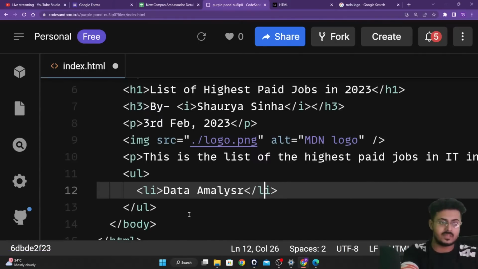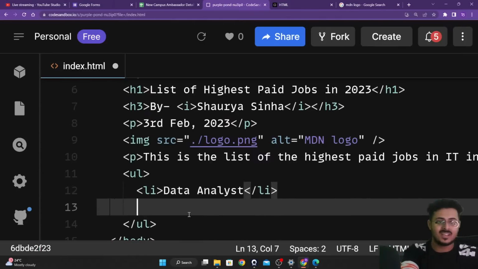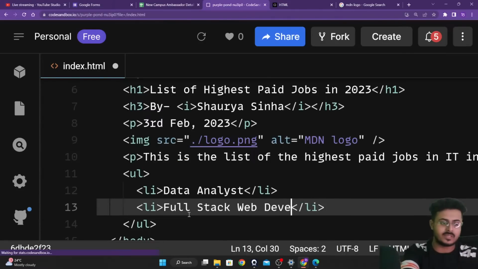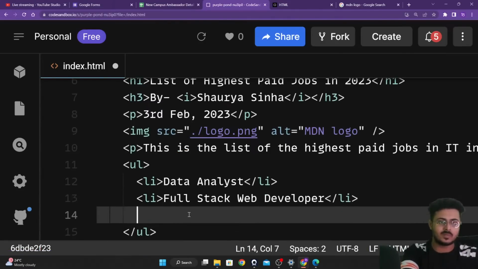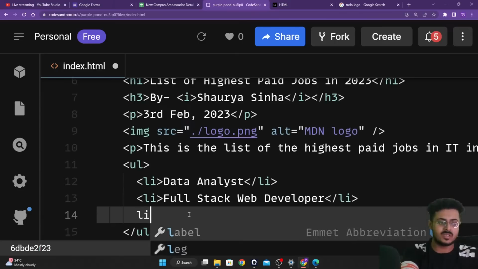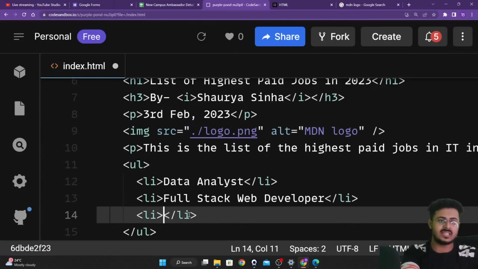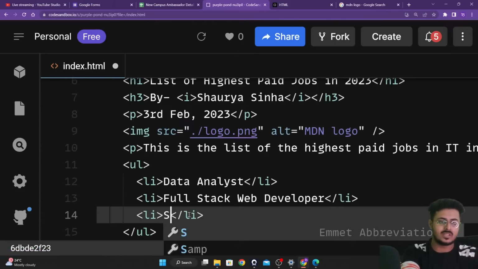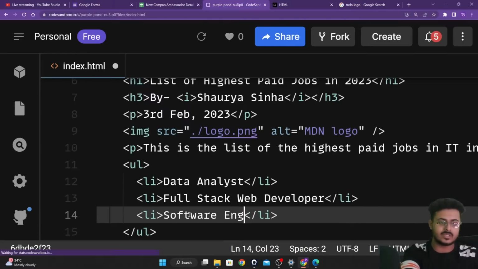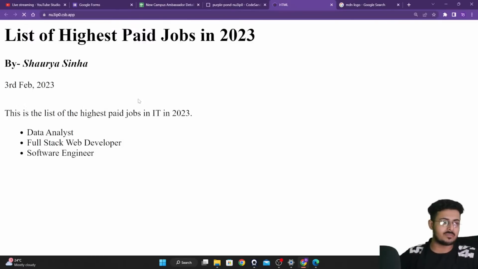Then I'm going to have another li tag for full stack web developer, and another li tag for software engineer. Saving this, we will move to our website and reload our page.